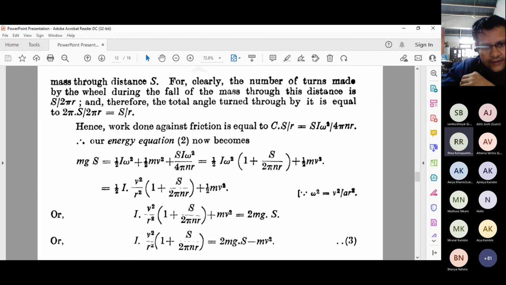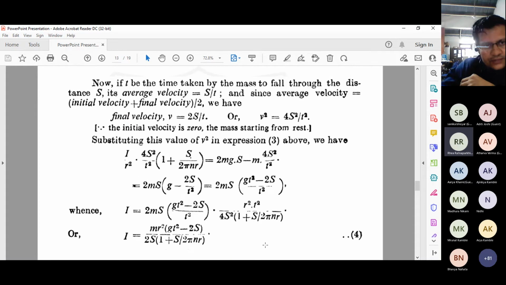The value on the left hand side and the right hand side, what we need here for this particular expression. Again, I'm talking here that t is the time taken by the mass to fall through a certain distance. So average velocity is s by t, distance per unit time. Average velocity will be the initial velocity plus final velocity divided by 2. So you just say average velocity is s by t, and the final velocity will be twice that quantity, s by t. So v square becomes 4 s square divided by t square.